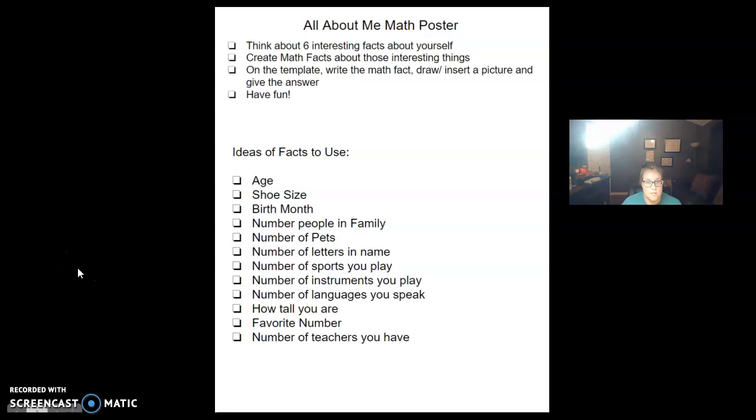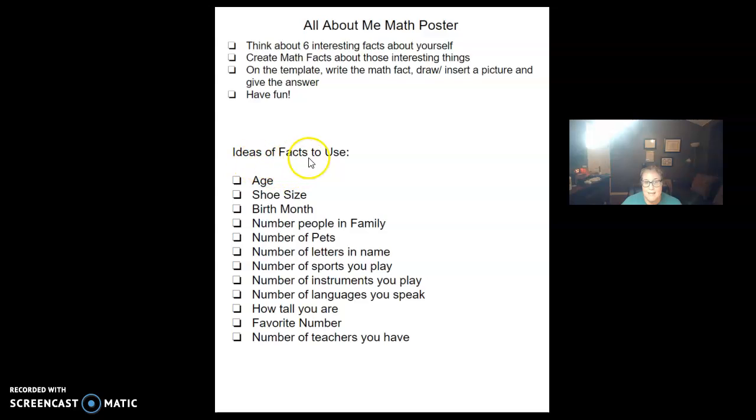Now it is going to be your turn. So remember, you're going to think about 6 interesting facts about yourself. You're going to create math facts about those interesting things. On the paper that I give you, you're going to write the math facts, draw or insert a picture, and then give the answer. And finally, you're going to have lots of fun doing this.